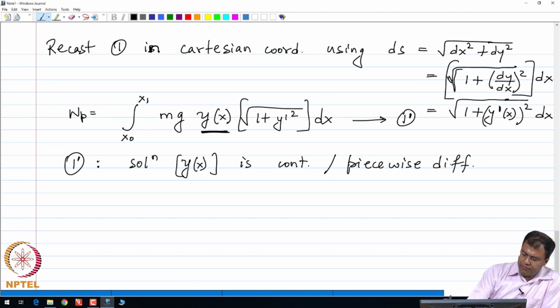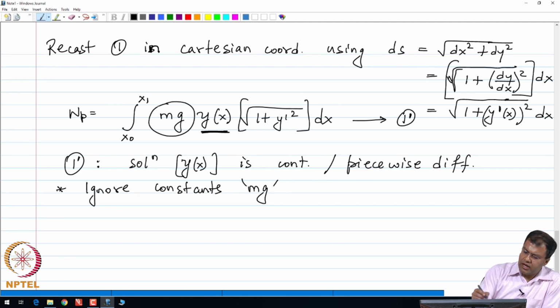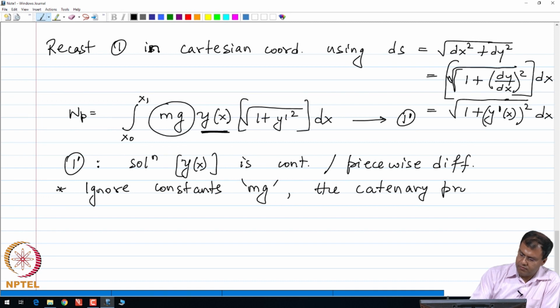And then further we can ignore some of the constants in the problem. We can ignore constants like m g. This is just a constant in the setup, and we can take it equal to 1 or ignore it. In that case, the new functional in this catenary problem reduces to the following functional.